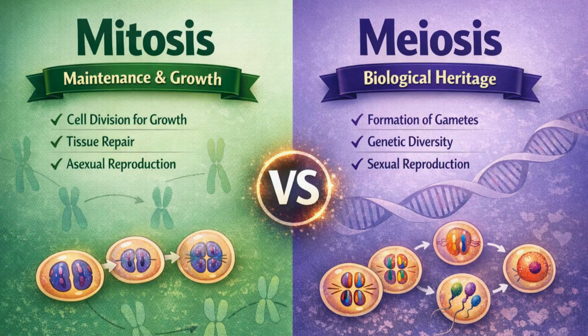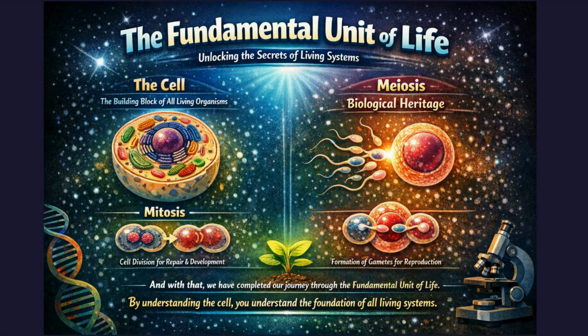Think of it this way. Mitosis is for maintenance and growth, resulting in two identical cells, while meiosis is for starting new generations, resulting in four cells with half the chromosomes. And with that, we have completed our journey through the fundamental unit of life. By understanding the cell, you understand the foundation of all life.